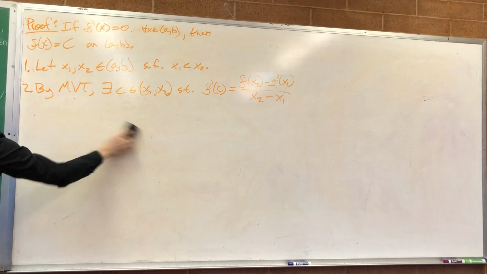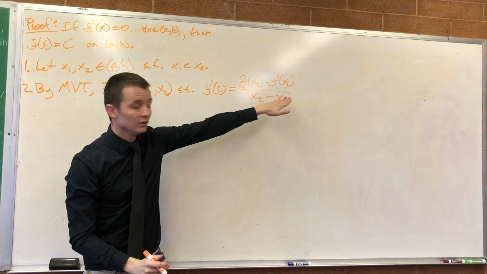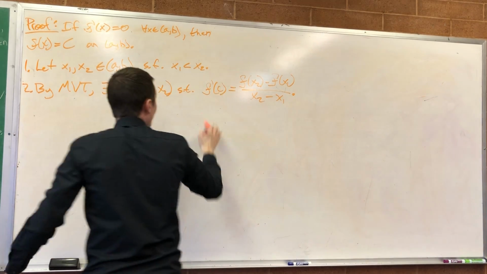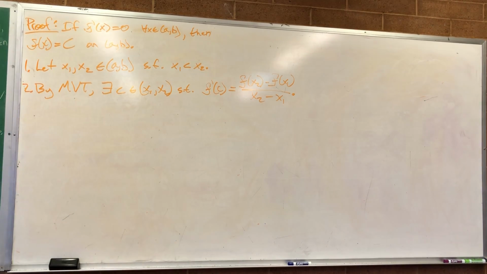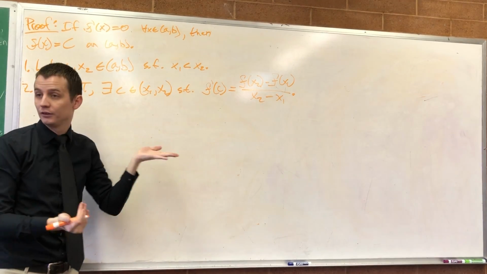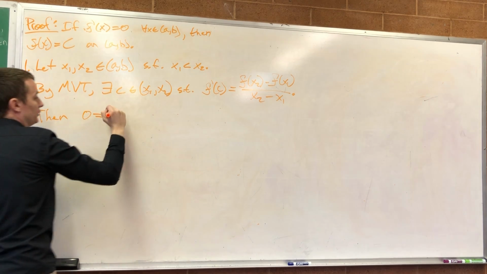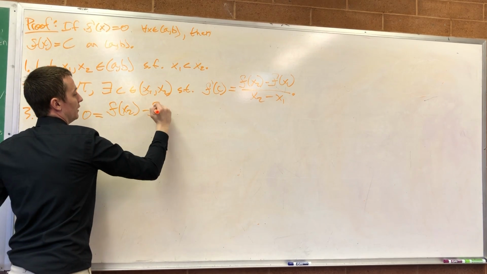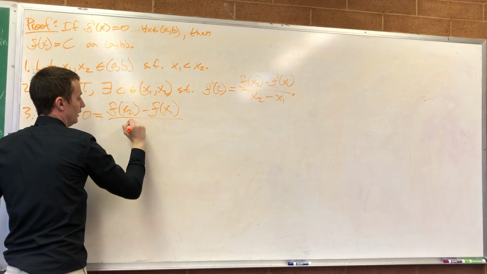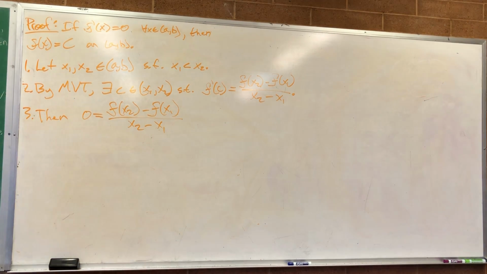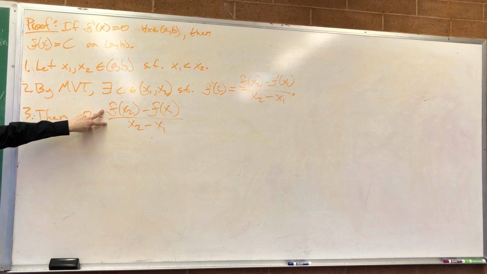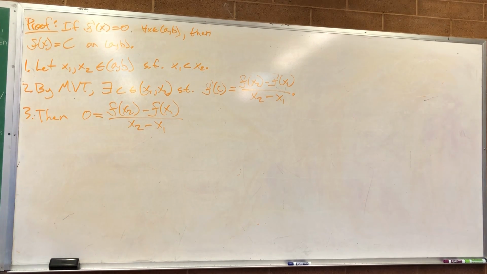Okay, so I know that there must exist some point c where the derivative is f prime of c, but what is f prime of c? 0. For the whole function, the derivative is 0, so at c, the derivative is 0. So then 0 is equal to f of x2 minus f of x1 all over x2 minus x1, right? Now when is this equal to 0? When the numerator is equal to 0, right? A fraction is equal to 0 when the numerator is equal to 0.